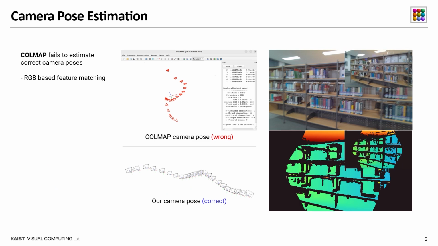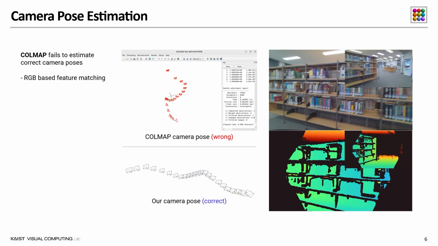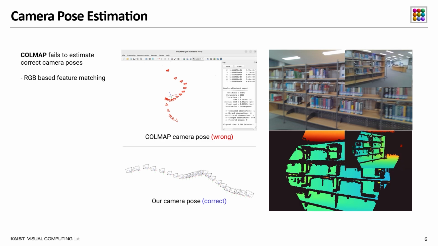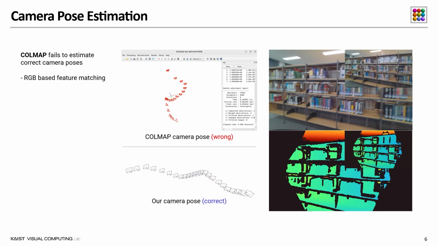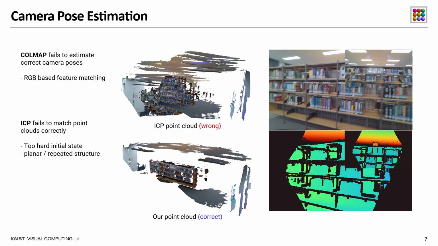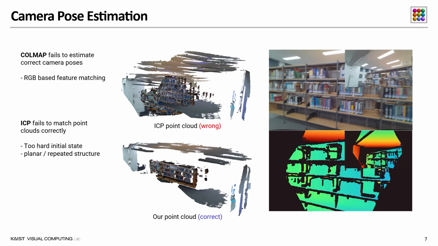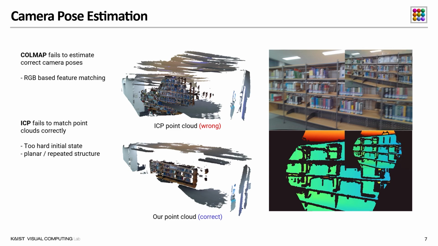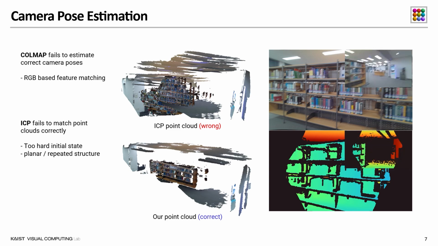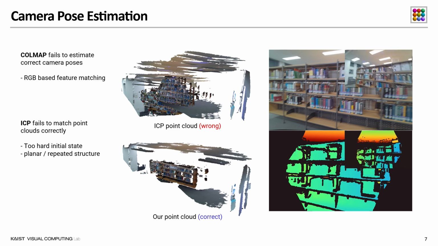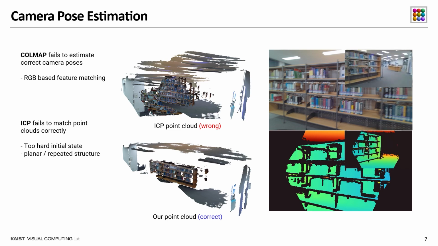When the input video contains significant motion blur, COLMAP often fails and produces incorrect camera poses because it relies on matching visual features in the images. Then how about ICP? When a depth camera moves quickly, the captured depth maps become sparser, but they remain accurate because the exposure time of the TOF camera is short. However, a pair of point clouds with planar or repeated structure can easily fall into incorrect matching.